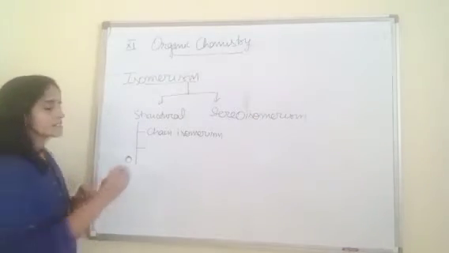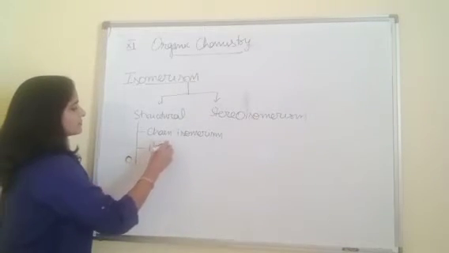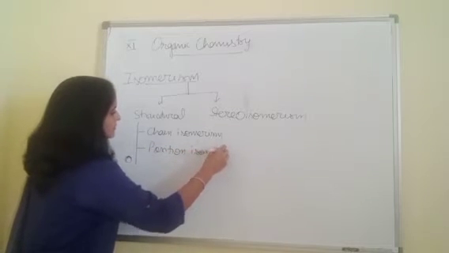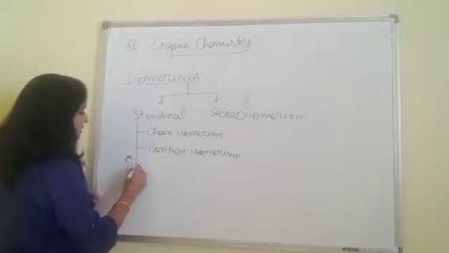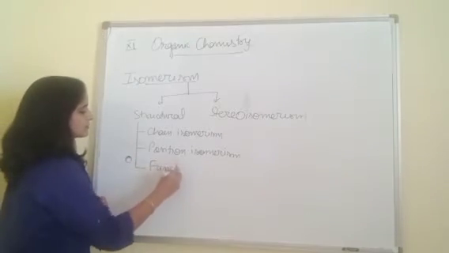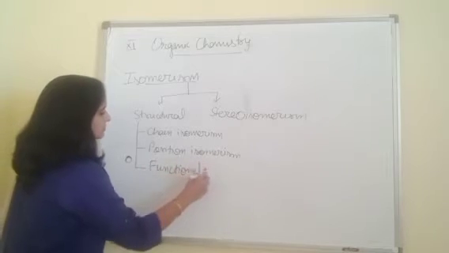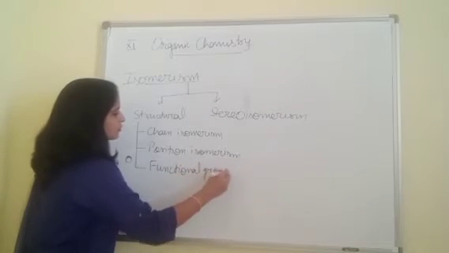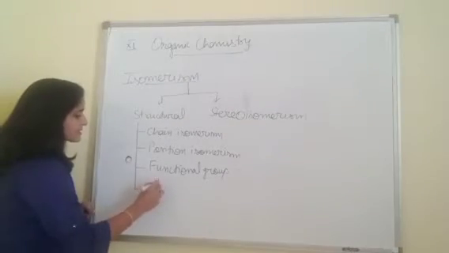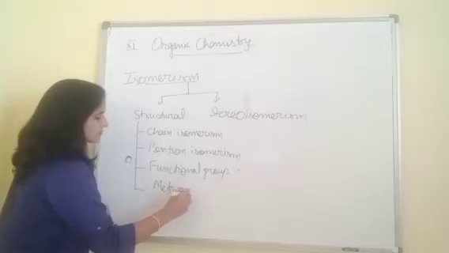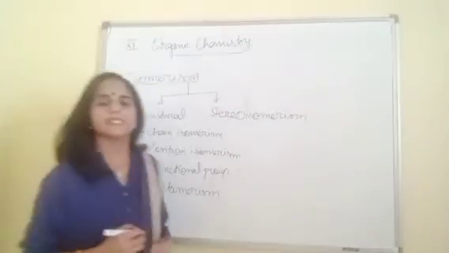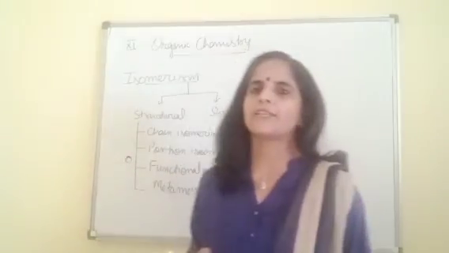Then the next is position isomerism. Next one is functional group isomerism. And the fourth category is metamerism. So these are four types of structural isomerism.